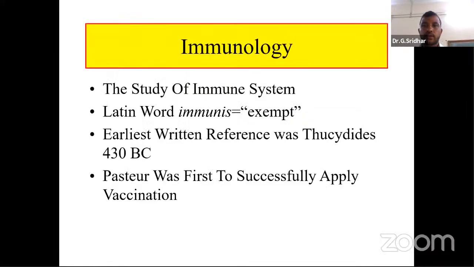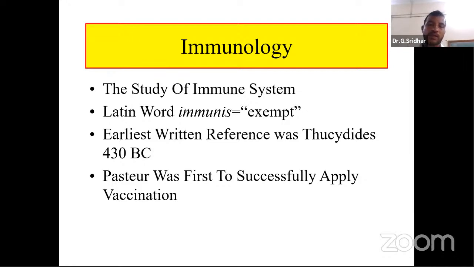immunology's introductory part. What is immunology? Immunology means the study of the immune system. That means we have a system in our body. For example, we have different types of organ systems in our body, like the digestive system, respiratory system, and so on. But we have a system in our body which protects the host system or human body. Such a system is called the immune system.